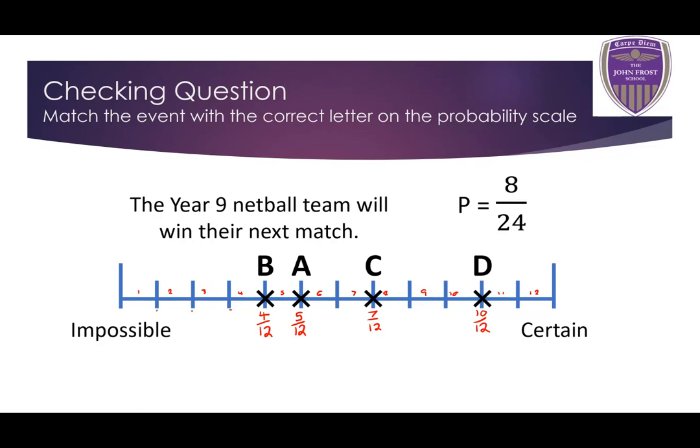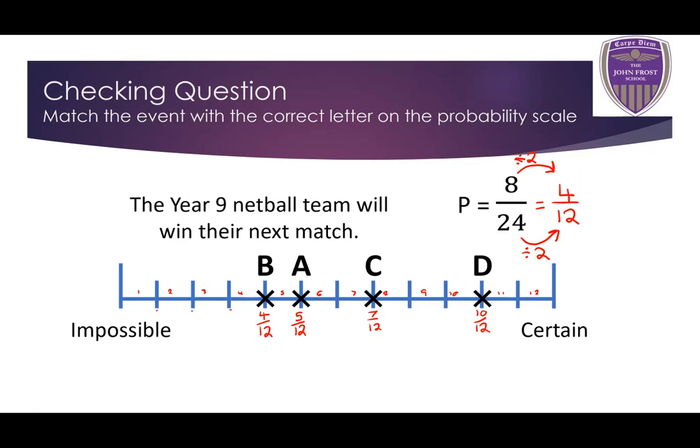Okay? So one of these letters is equal to a probability of 8/24. But how can I make 8/24 a fraction that is equal to something over 12? Well, I have to divide 24 by 2. If I divide the bottom number, the denominator, by 2, I have to divide the top number by 2 as well. 8 divided by 2 is 4.